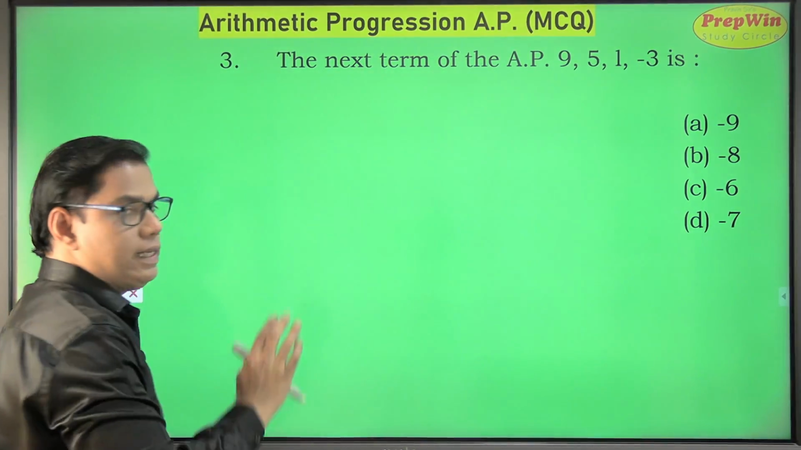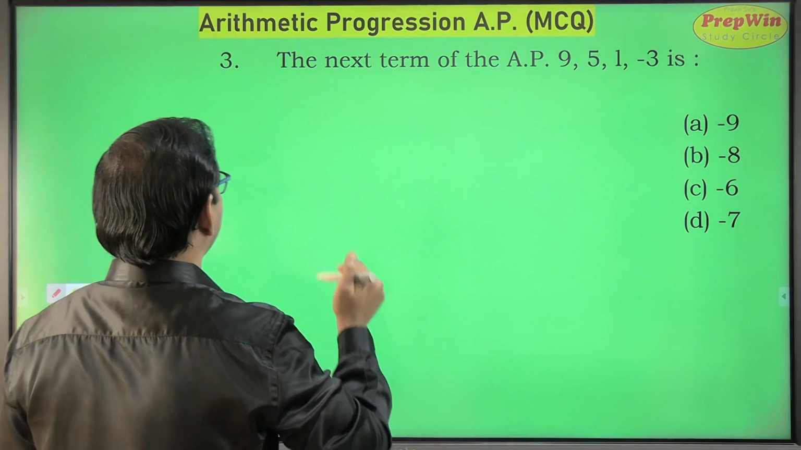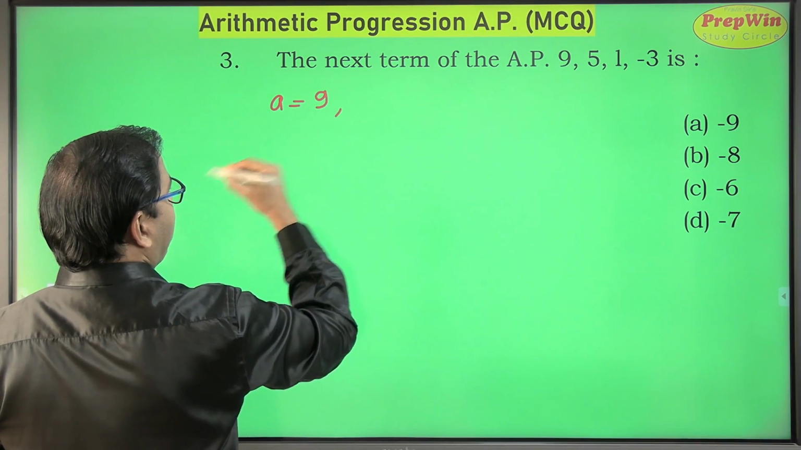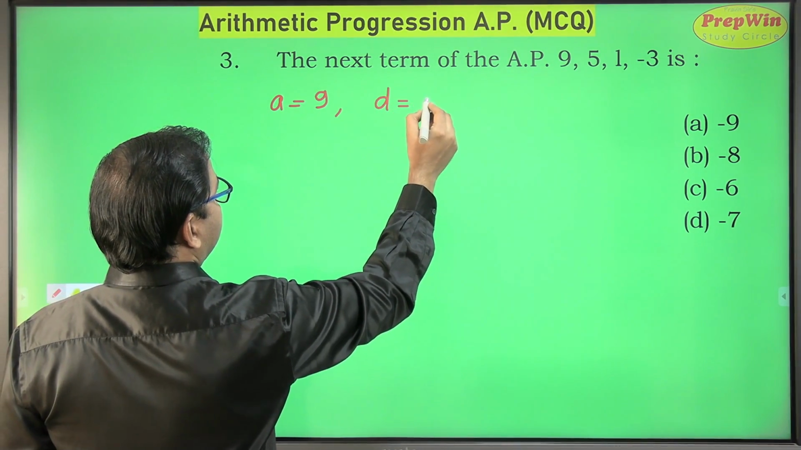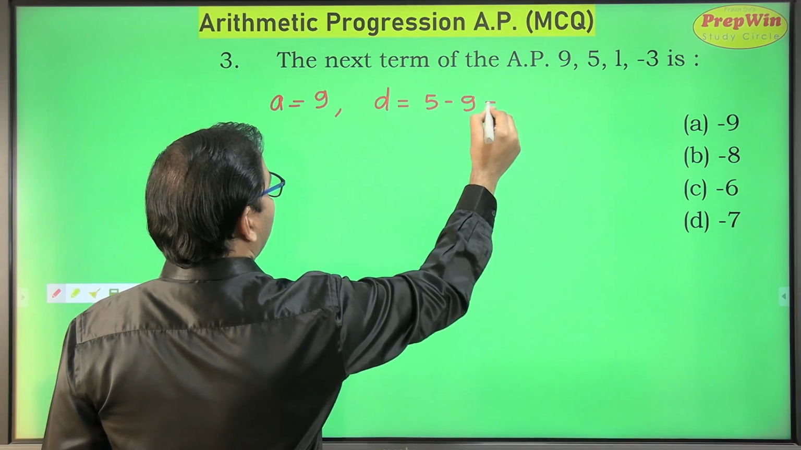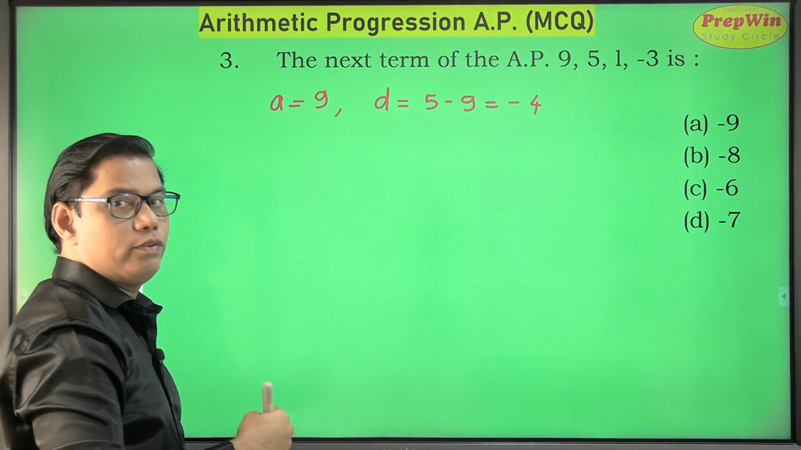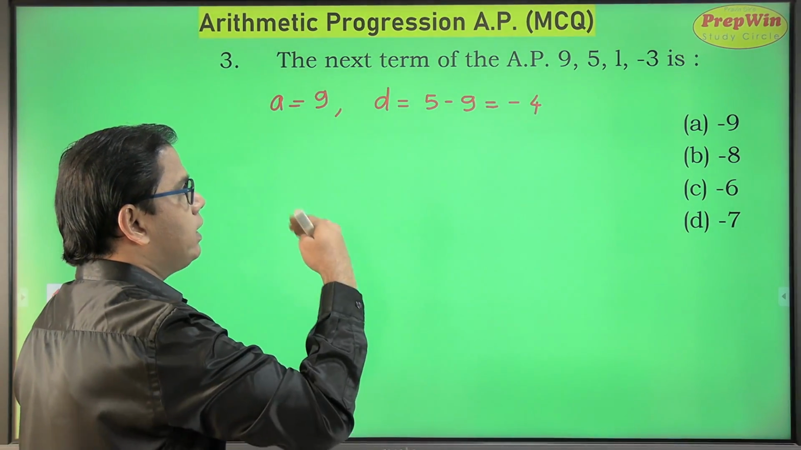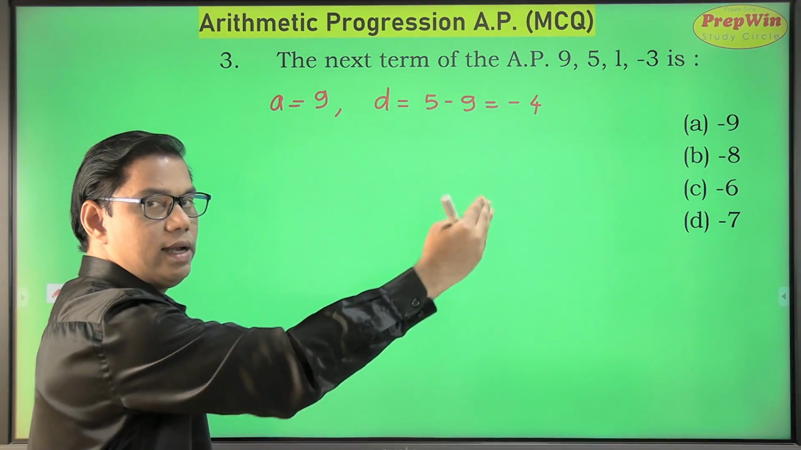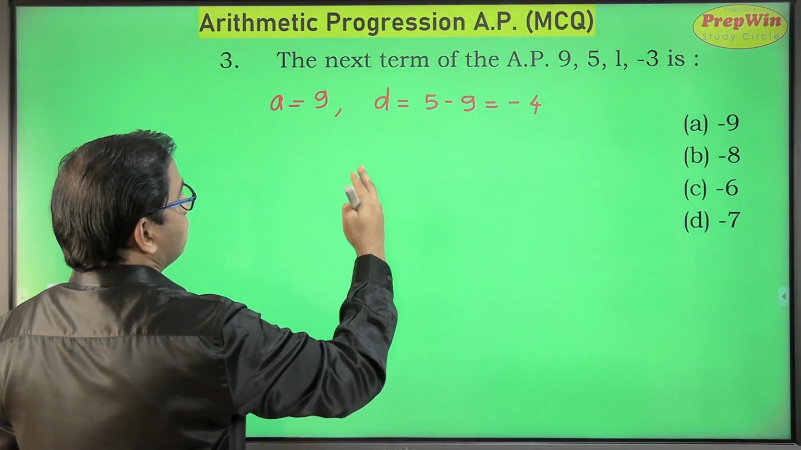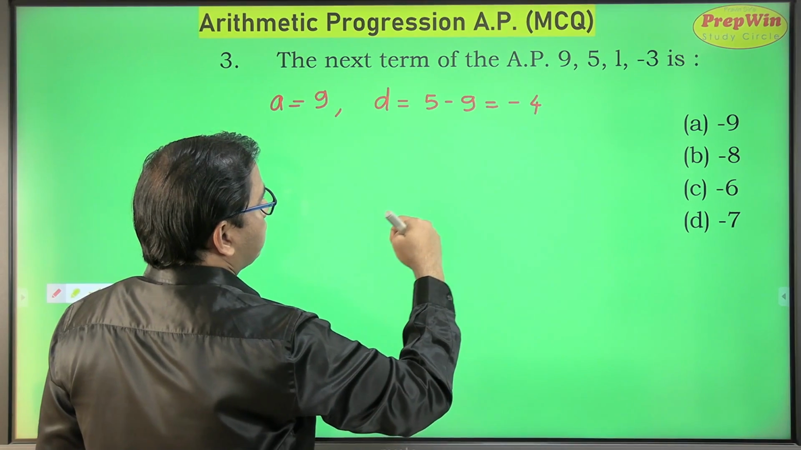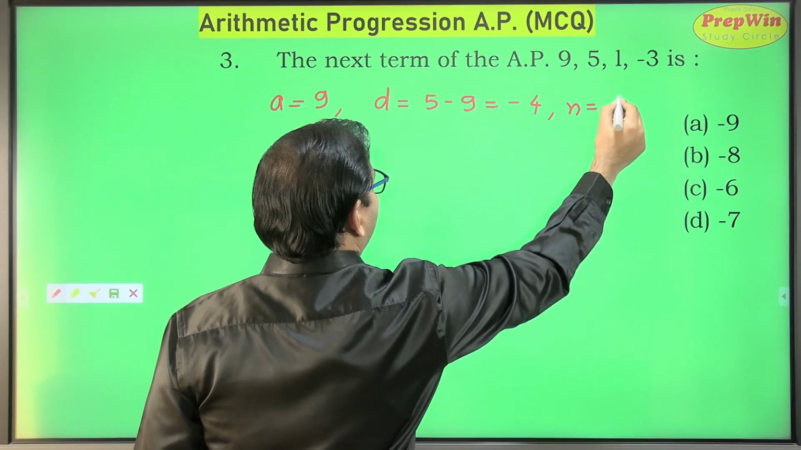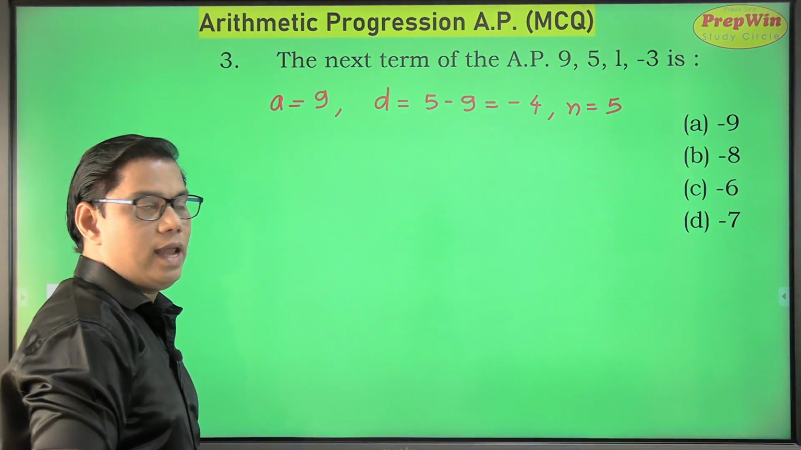Yes, any A, B, C, D, anything can be an option. So my first term is 9. What about the common difference? The common difference is 5 minus 9, which is minus 4. We already knew that the common difference is going to be a negative number because this progression is decreasing. It is heading towards negative infinity. And we have to find out the next term. Next term means which term? This is first, second, third, fourth. We have to find out the fifth term. So my value of n is 5.